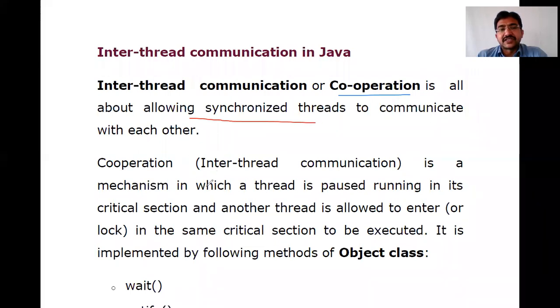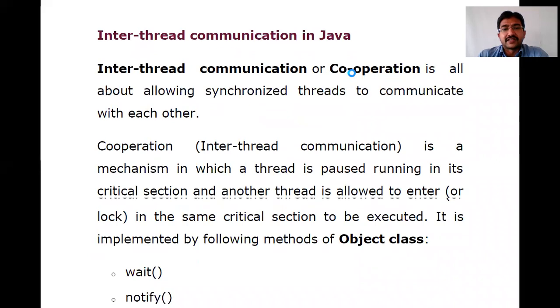Inter-thread communication is a mechanism in which one thread is paused in its critical section, and another thread is allowed to enter and lock that resource in the same critical section to be executed. It is implemented with the help of the Object class. In the Object class, we have different methods available. Let me see those methods.